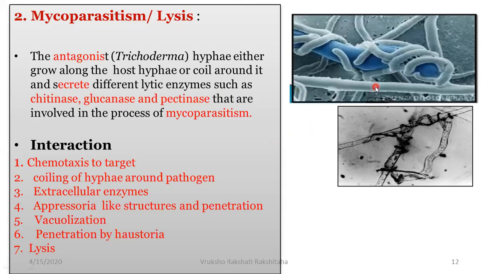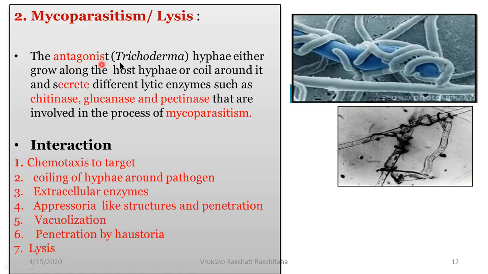So what they will do is they will actually degrade the cell wall of the pathogen. And finally, it digests the cell wall of the pathogen and brings about the lysis. Okay, so this we will look into in a form of points.